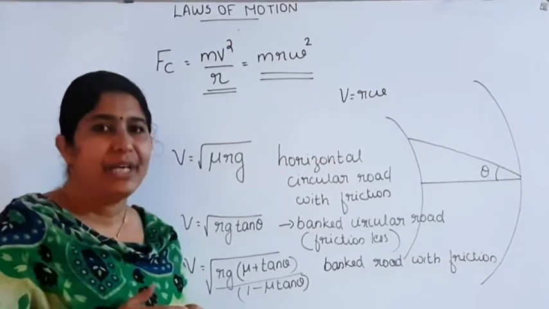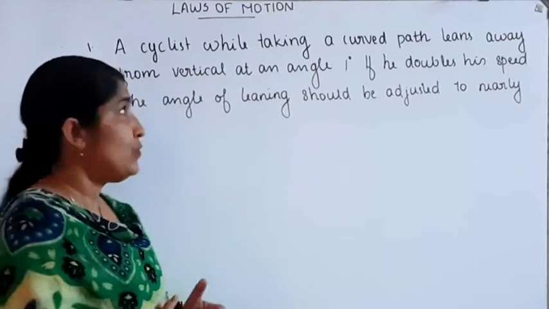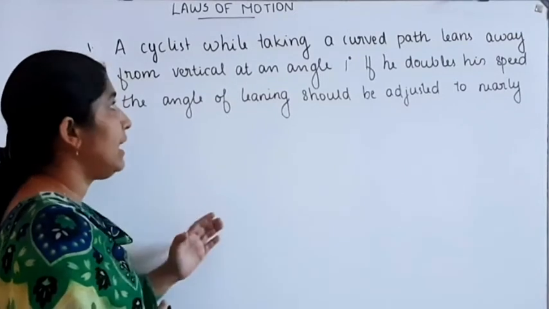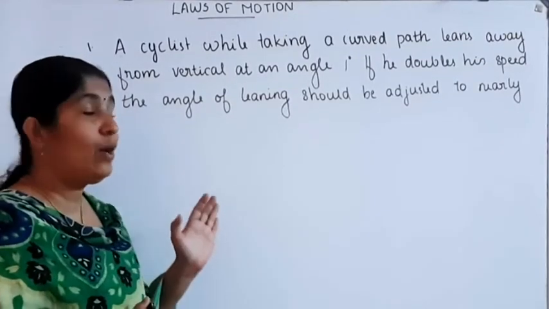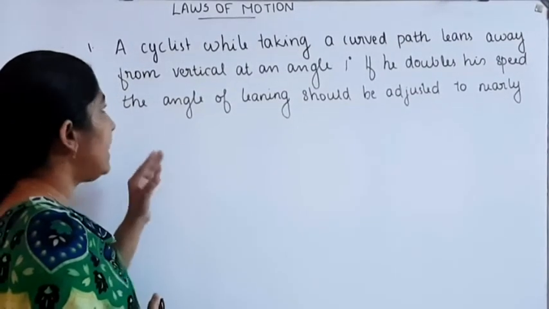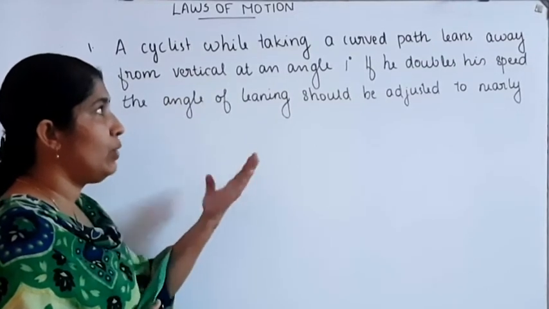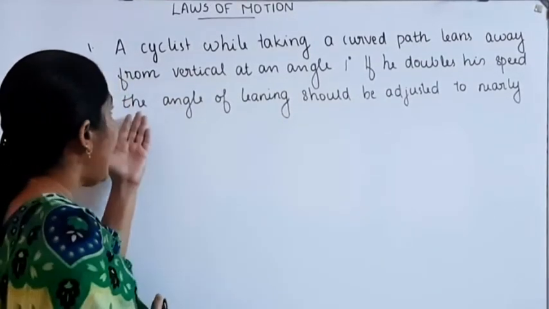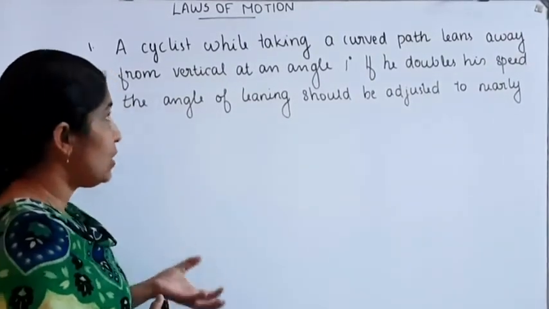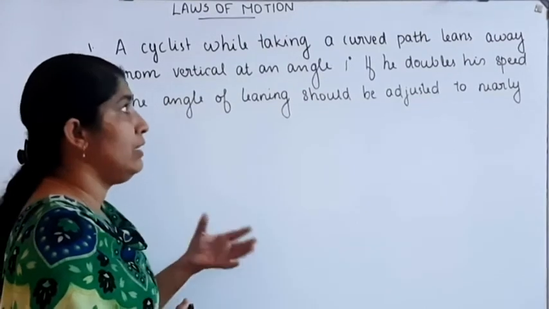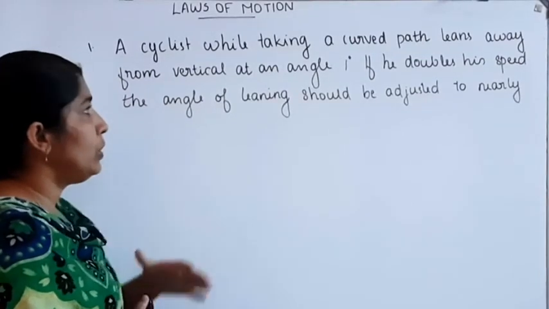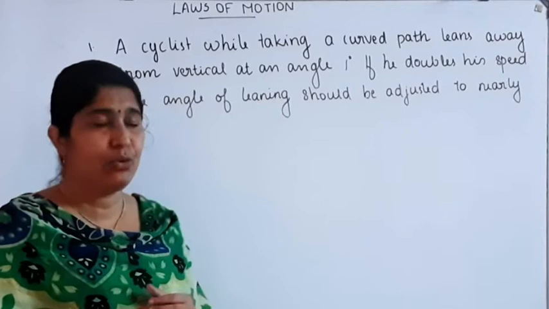Now we can do certain problems. Our first question: a cyclist while taking a curved path leans away from the vertical at an angle of 1 degree. The angle of leaning is given as 1 degree. If he doubles his speed, the angle of leaning should be adjusted to nearly what? When the speed of the cyclist is increased to twice the initial velocity, what happens to the angle of leaning? That is our question.